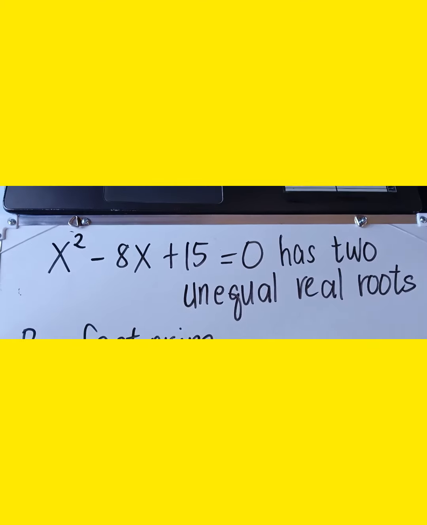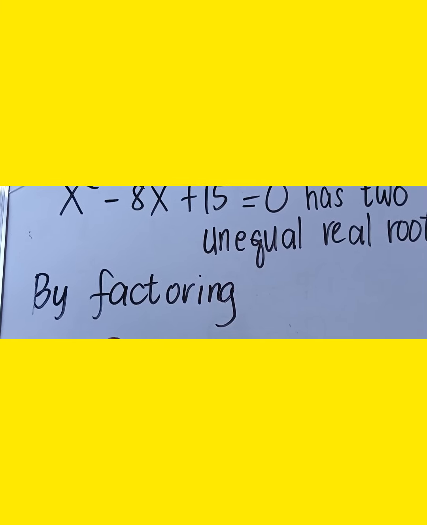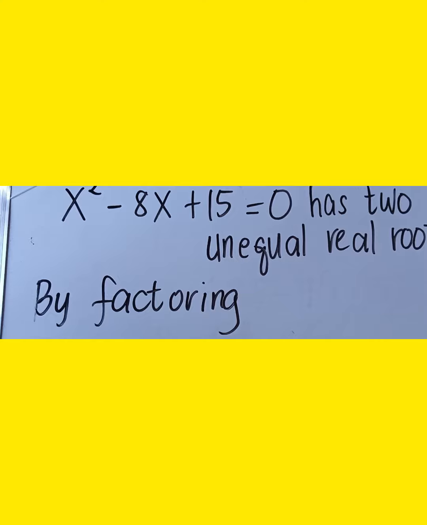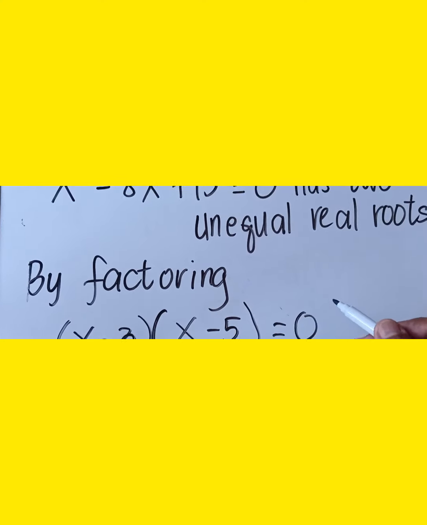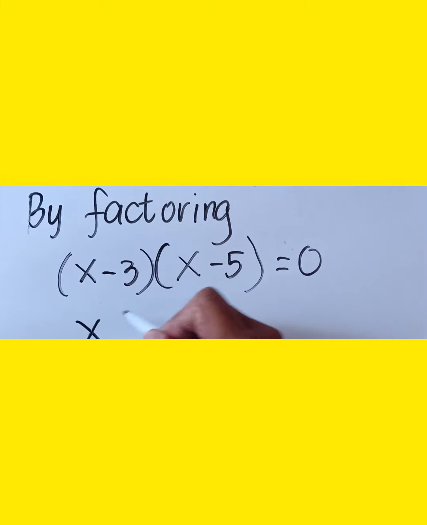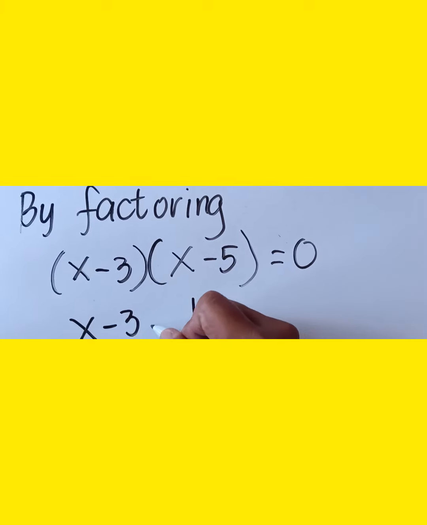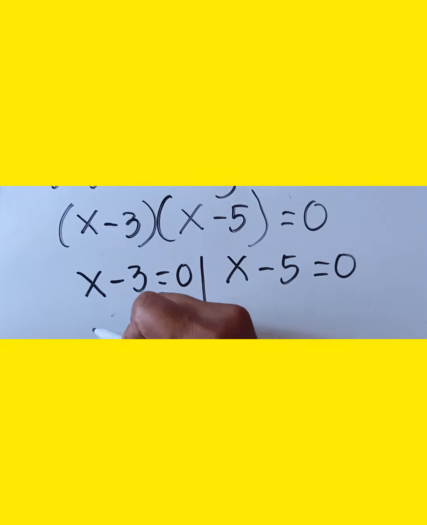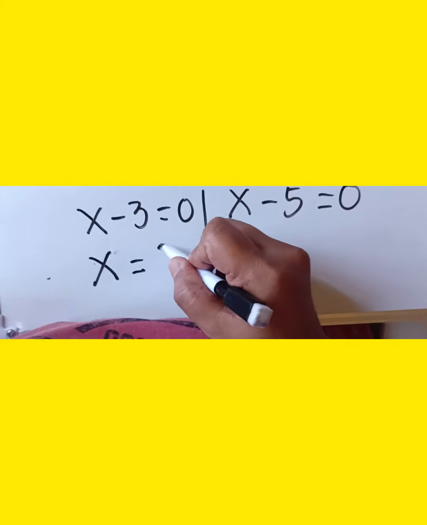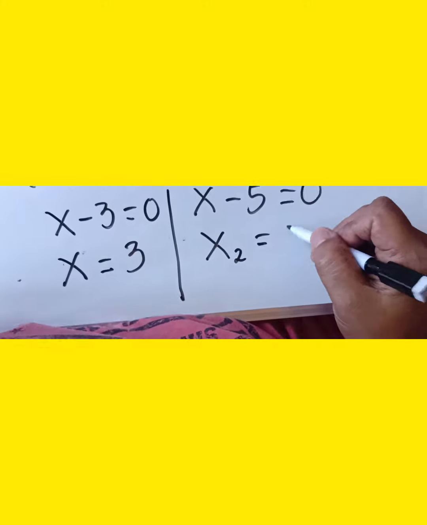We factor our original equation: x minus 3 and x minus 5 is equal to 0. Using the zero product property, we have x minus 3 is equal to 0 and x minus 5 is equal to 0. By transposition, x1 is equal to positive 3 and x2 is equal to positive 5.